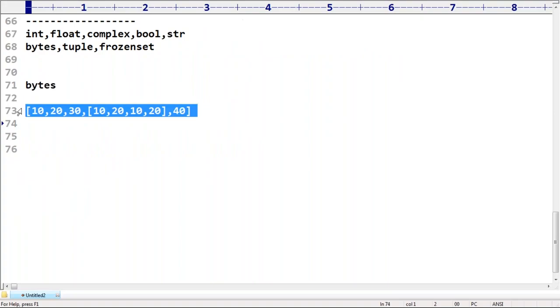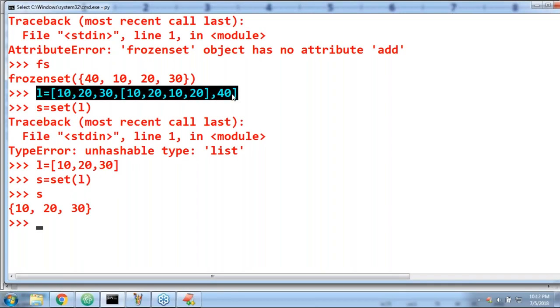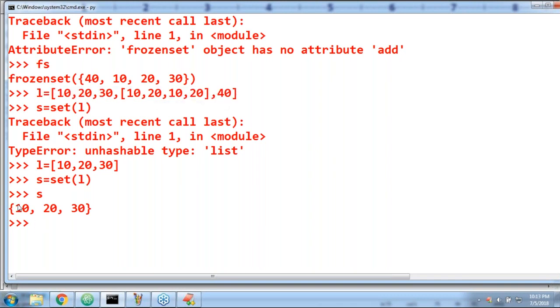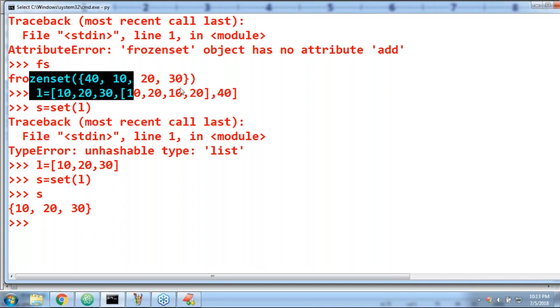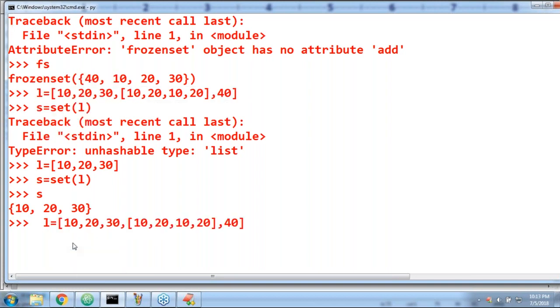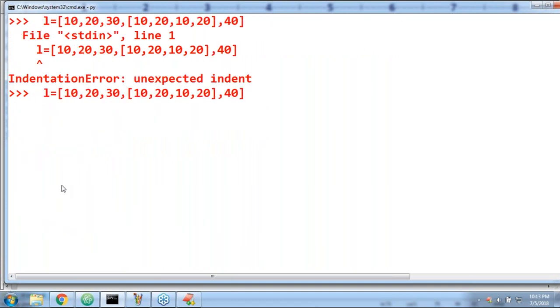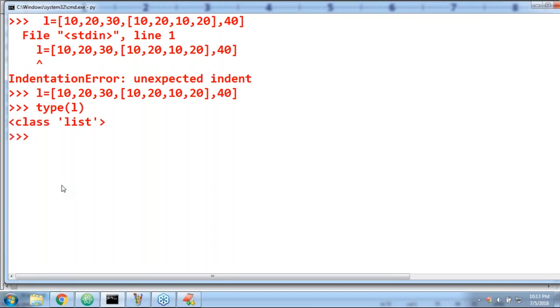Now, what is the type of L? Yes, the type of L is list only. Subrat Kumar, the type of L is the list only. If you want, you can observe that. Can you please observe it is the list only.